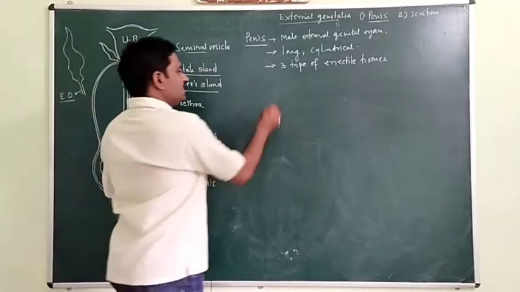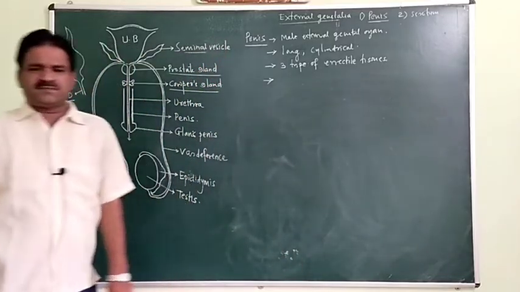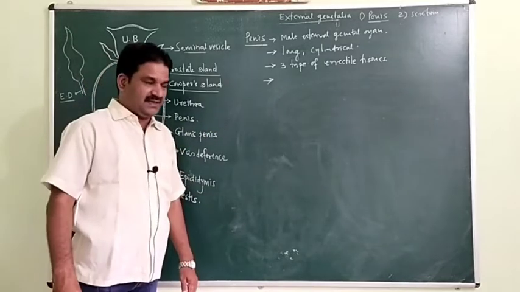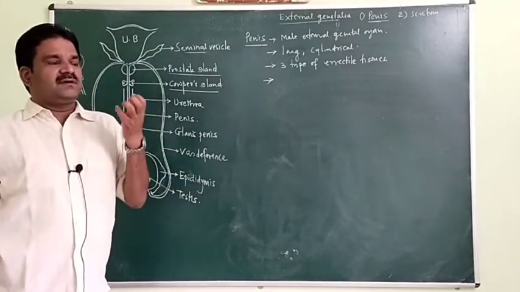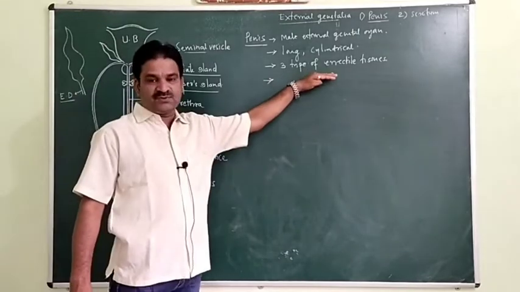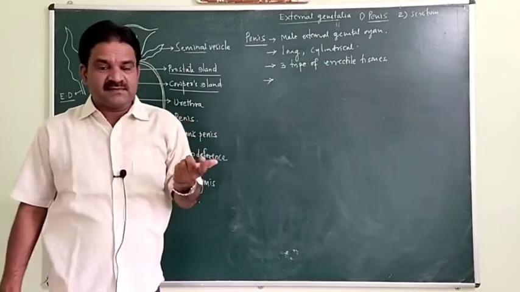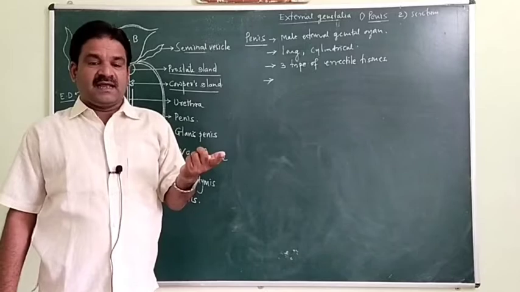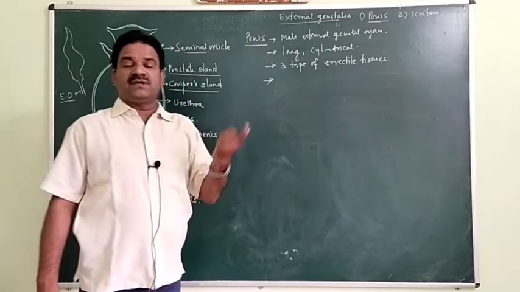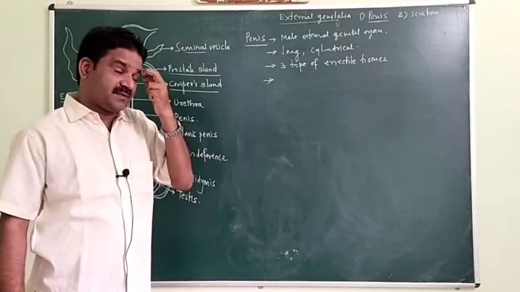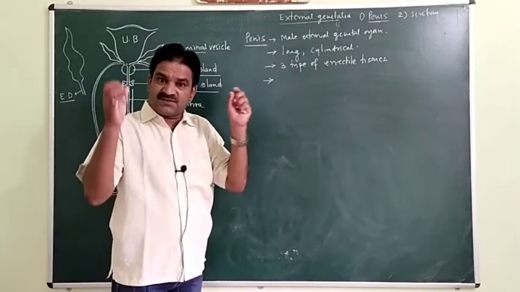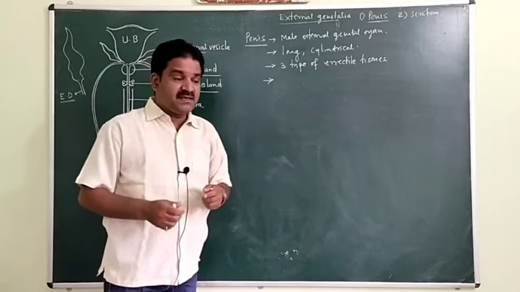Now this penis gets erected during sexual desire. It is due to the entering of blood into the blood sinuses which are present in the erectile tissues. That's why the penis becomes erected, becomes tight. Full erection is due to the blood circulation inside the penis. The blood sinuses present in the erectile tissue are filled with blood, and that's why the penis becomes erected.